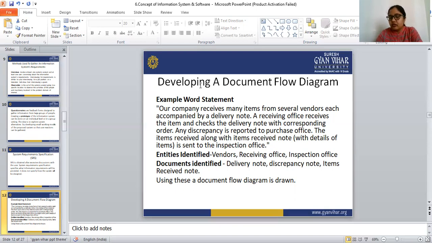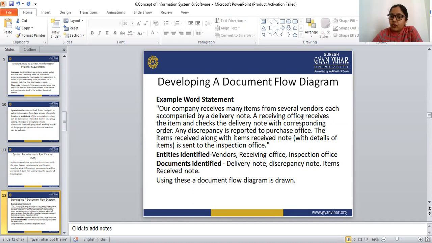Example word statement: a company receives many items from several vendors, and each item comes with a delivery note.